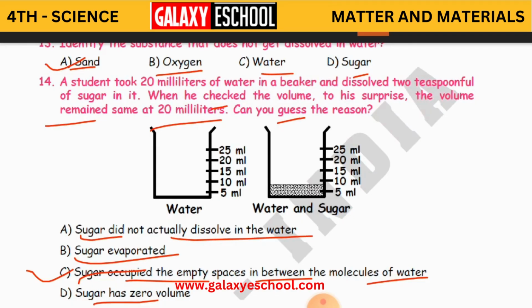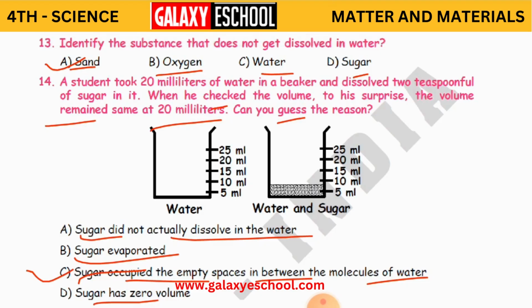In liquids, children, the molecules are not as close as in solids, so there are spaces in between the molecules. This sugar is going to occupy the space between the molecules of the water. That is why the volume has not increased. The volume of water is the same. Clear, children? So C is the answer.